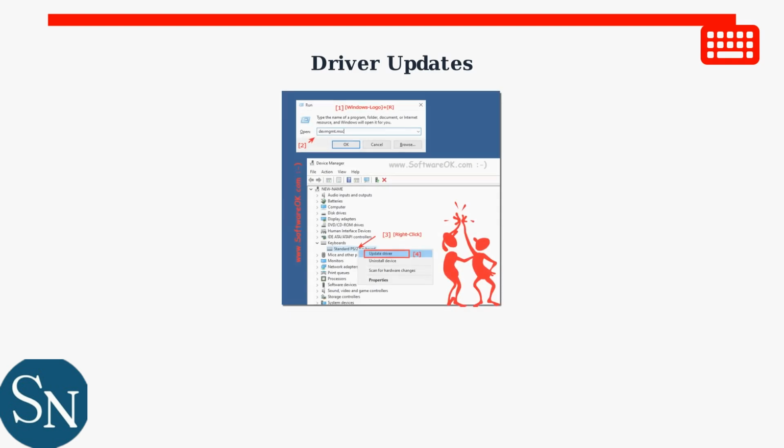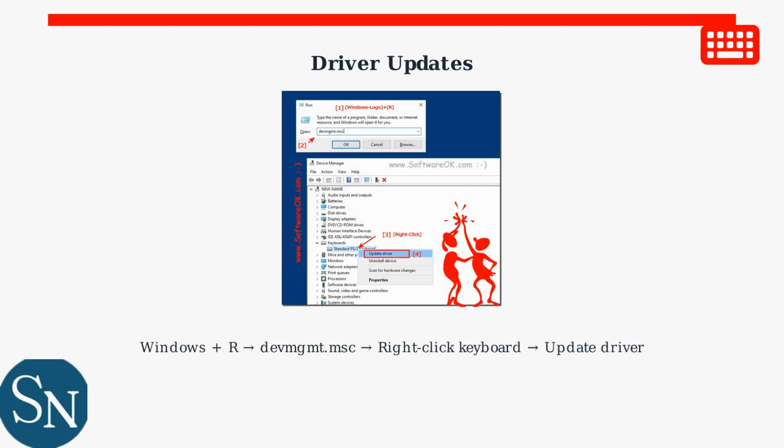Next, update your keyboard drivers through Device Manager. Press Windows key plus R, type devmgmt.msc, then right-click your keyboard device and select Update Driver. This resolves many compatibility issues.